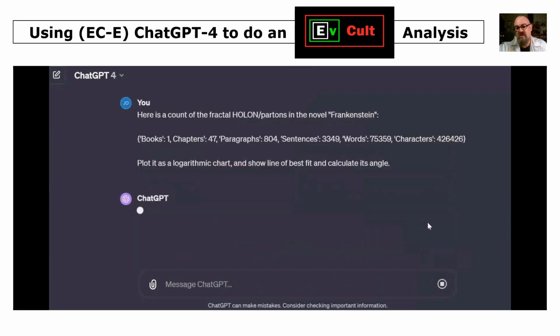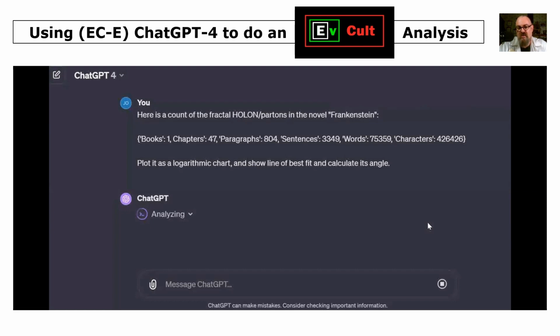Send that message, and ChatGPT is analyzing that, thinking about it now. That'll take a little while as it's analyzing. So it's now going through, looking at that data.